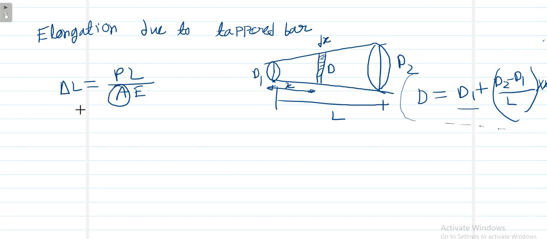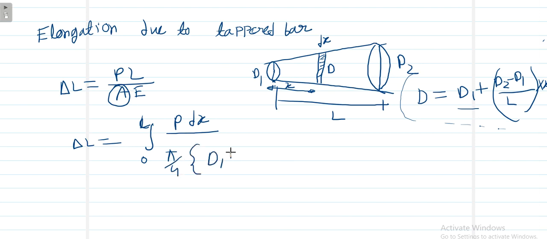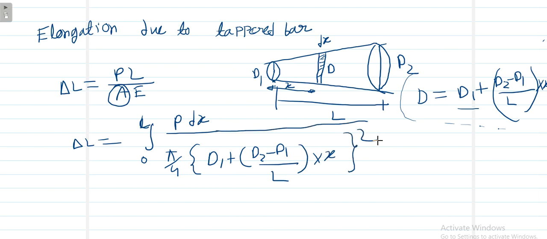So we integrate, taking the small strip, from 0 to capital L. The length of the small strip is dx, and the area is pi by 4 into d square, where d is d1 plus d2 minus d1 by L into x, and into E. After the integration the result is 4PL divided by pi E d1 d2.